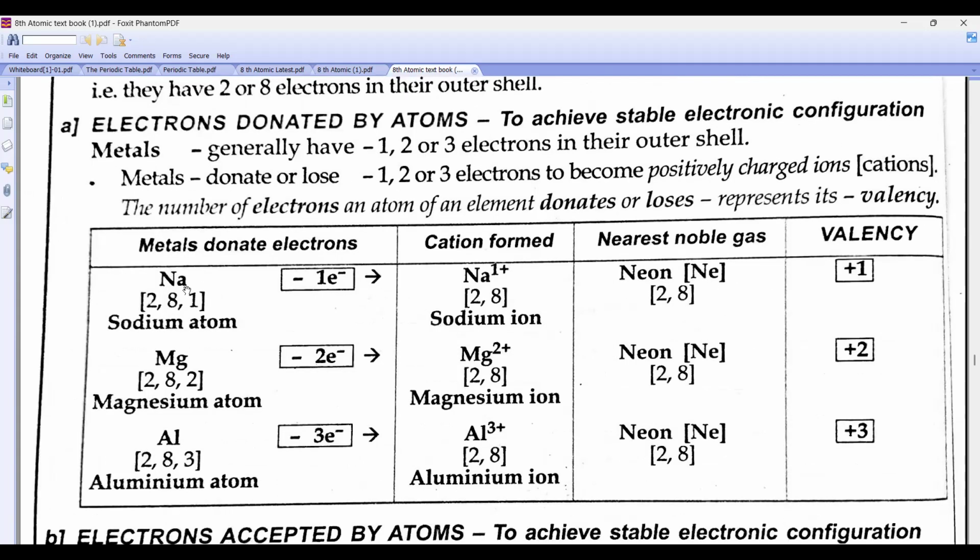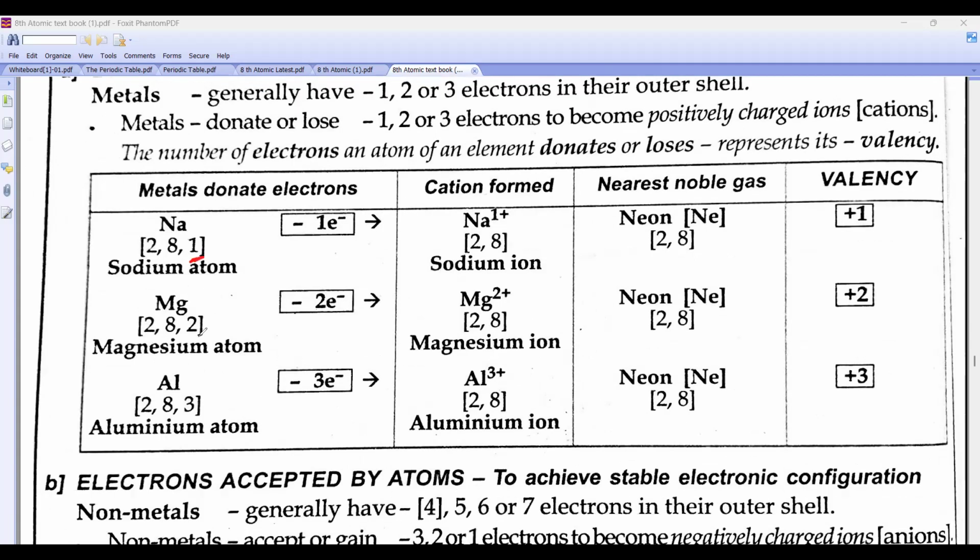Then we did ions, beta. Remember, a metal loses electrons and it forms what? Cation. So what are cations? Positively charged ions. Magnesium valency is 2, so it will lose 2 electrons. Aluminum will lose 3. Right?